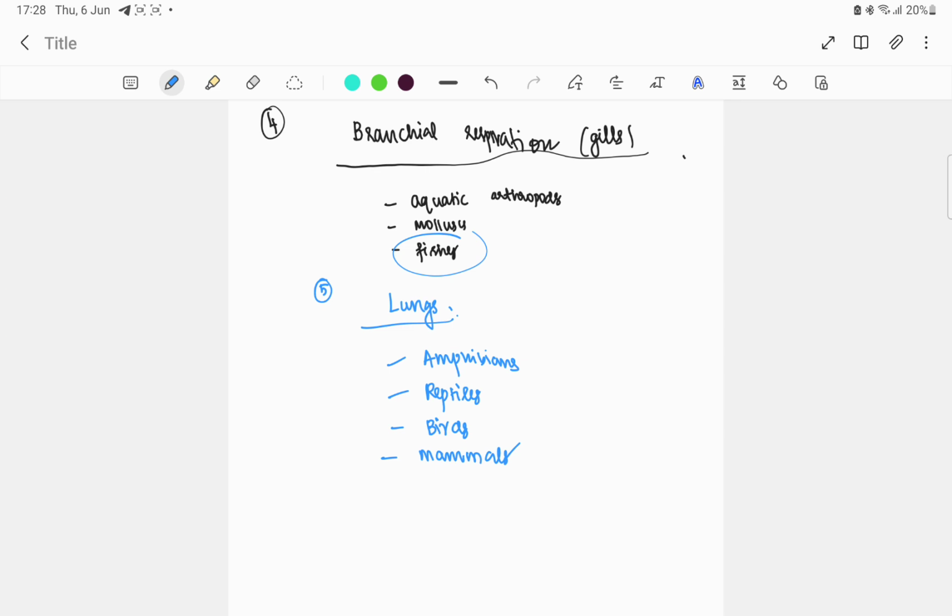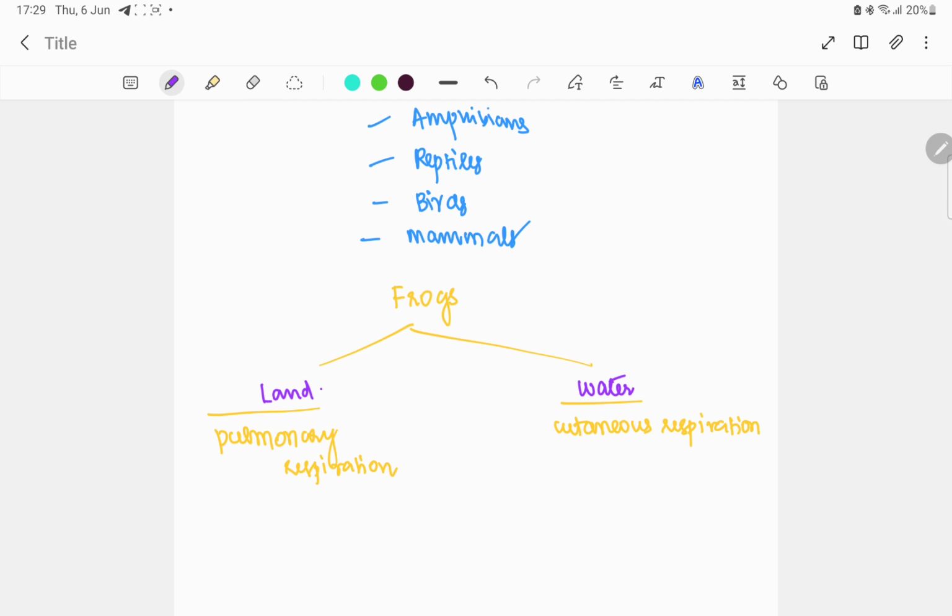have lungs. Amphibians like the frog have two modes of respiration, depending on the location. On land it respires via lungs, that is called pulmonary respiration. In water it respires via moist skin, as we have seen already, that is called cutaneous respiration. This is very important. Important questions are the tracheal tube, which acts as a respiratory organ in insects, and the two modes of respiration in frog. These two are very very important.